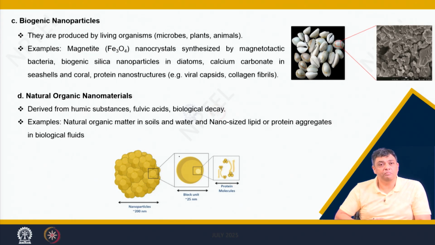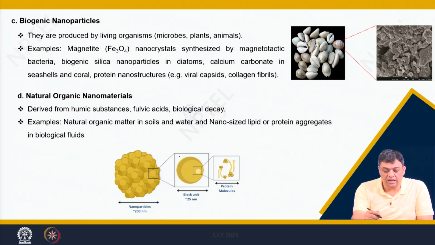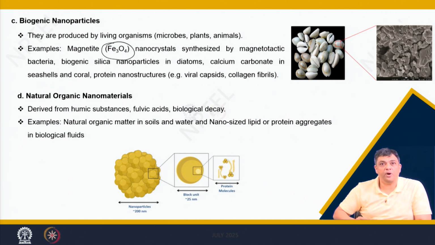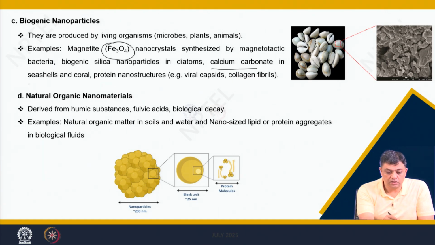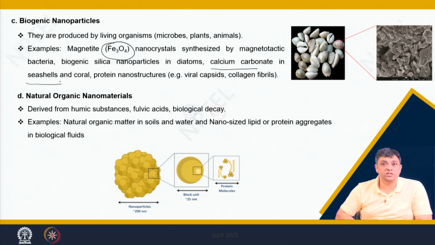Examples: magnetites, which are basically Fe3O4 nanoparticles. These are synthesized by the magnetotactic bacteria. You can have biogenic silica nanoparticles. You can have calcium carbonate in seashells and corals, or you can even have protein nanostructures.